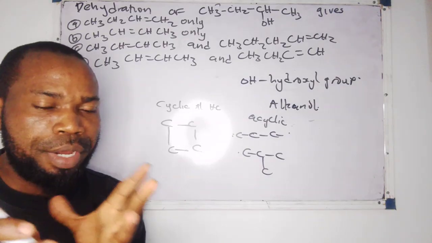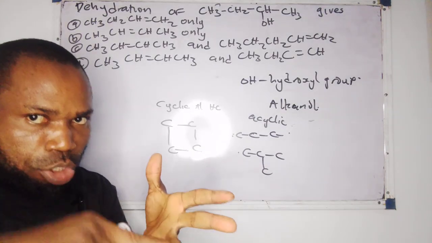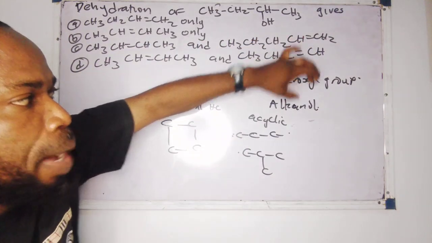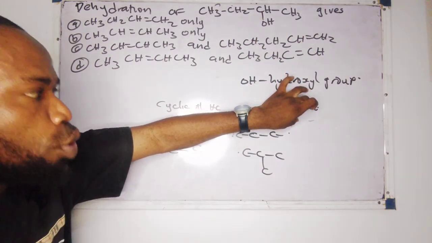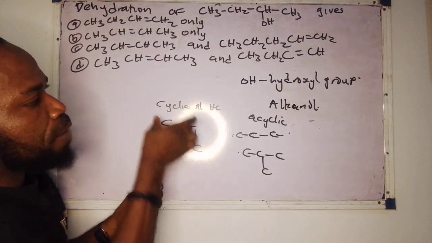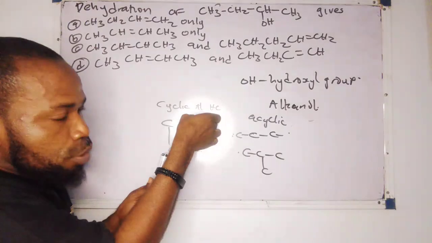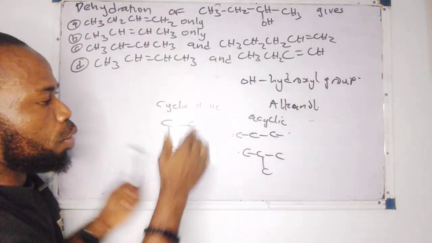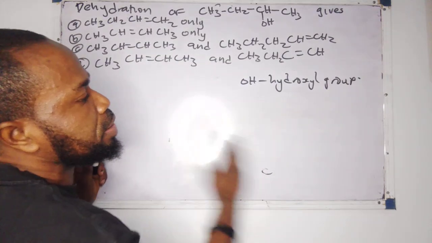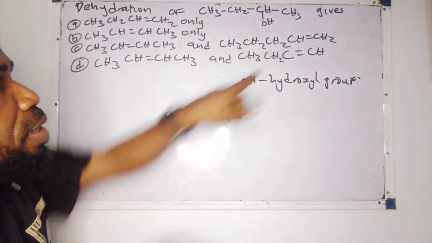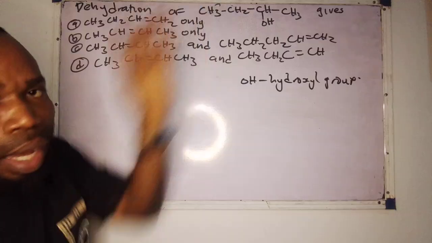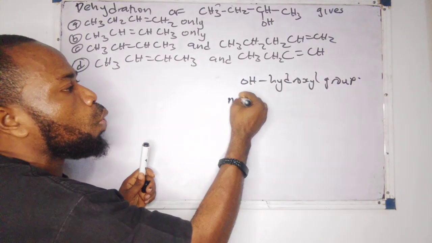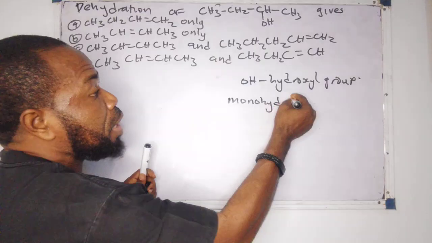Now, you have known already what dehydration is and what drying is. You have known already that compounds that have this hydroxyl group are known as alkanols. Not just that, you now know that we have aliphatic hydrocarbons, some that are cyclic and some that are acyclic. Now, let's jump back to our question. If you look at this particular question, you notice that this is an alkanol. Not just an alkanol, it is a monohydric alkanol.